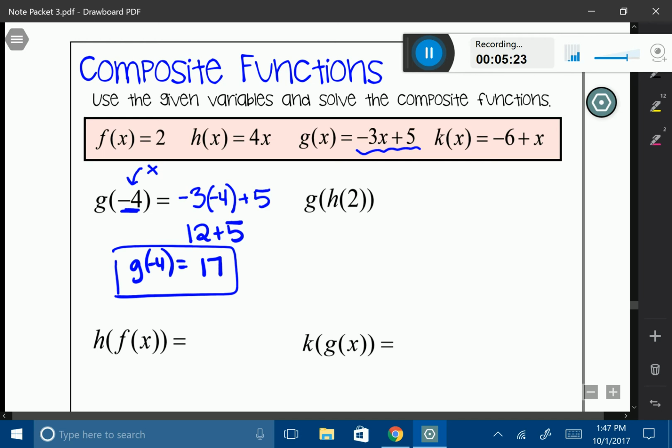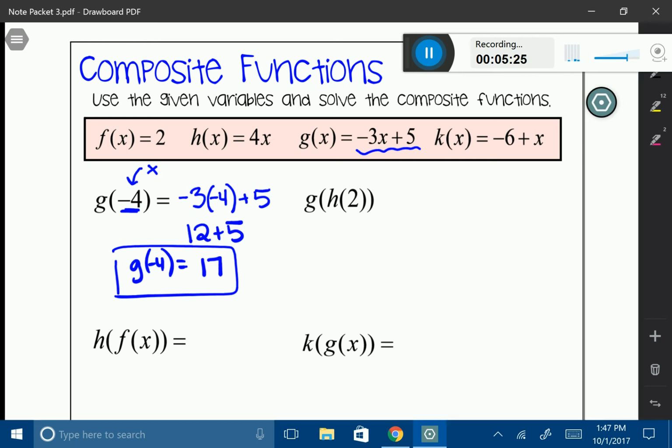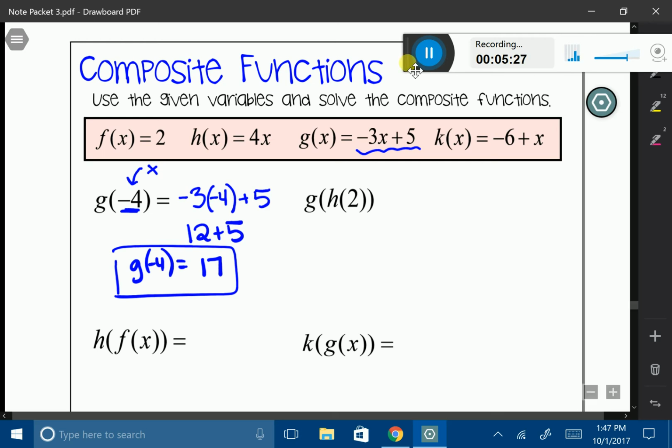Okay, let's try another one. I'm going to kind of build myself up here. So let's do g of h of 2. We always start on the inside and work our way out. So let's go ahead and work with our h function, and let's substitute 2 into my h function.